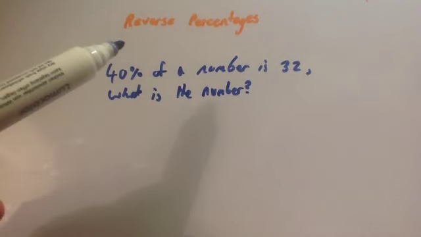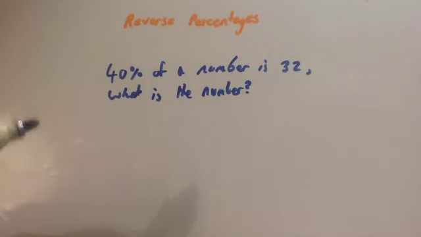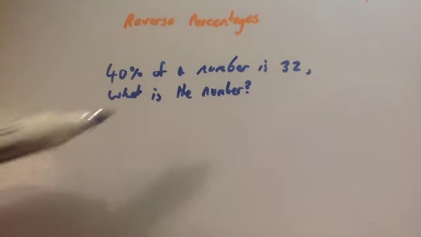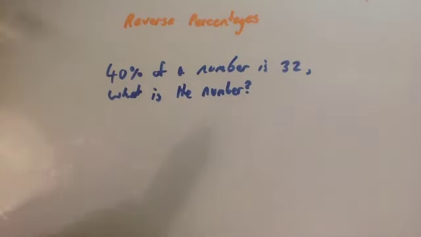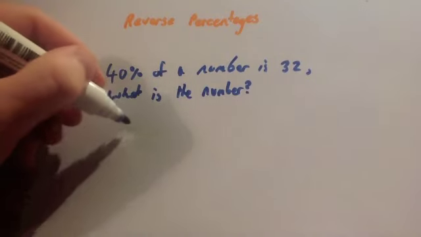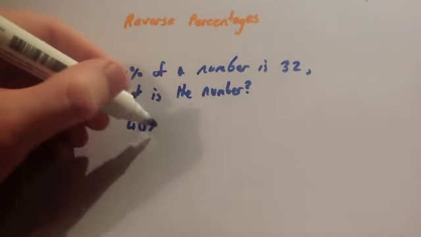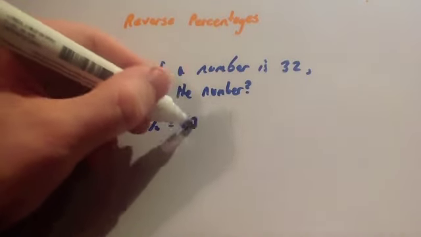Okay, in this lesson we're going to look at reverse percentages. So that's where you're given a percentage of a number and you've got to work out what the original number was. So here's an example. 40% of a number is 32. What is the number? Whenever I get a question like this, the first thing I do is write down what I've been given. I've been told 40% equals 32.